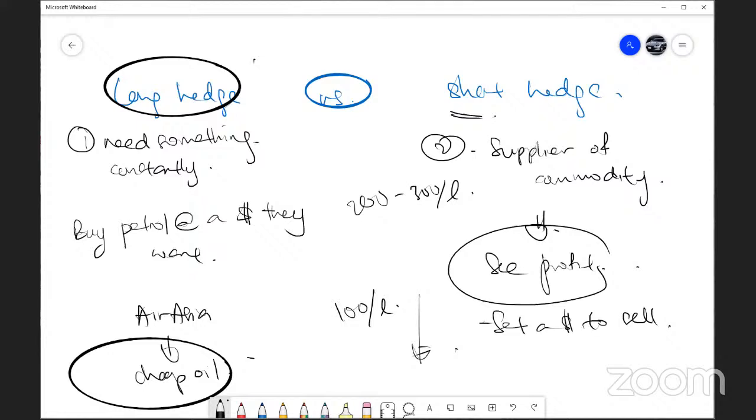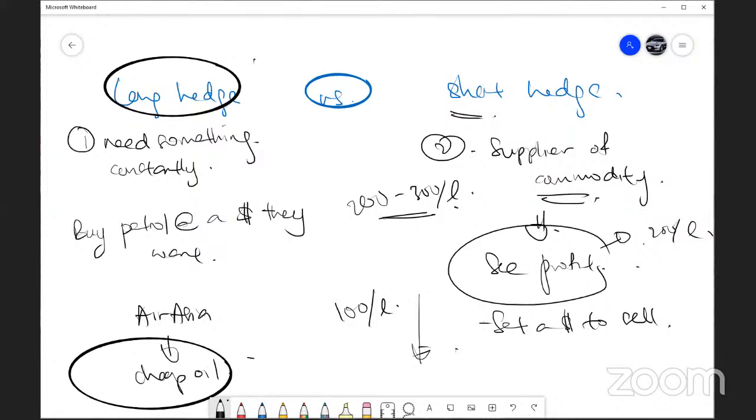So you short hedge here. That means you want to sell oil, let's say for $200 per liter in 3 months' time. Current market is 200 to 300, so you still get at least the minimum of $200 per liter. So let's say the price drops to 100, they can still sell at $200 per liter. This is what we mean by short hedging, and it's usually used by suppliers of commodity. They need to lock the price of selling a certain commodity in the future.